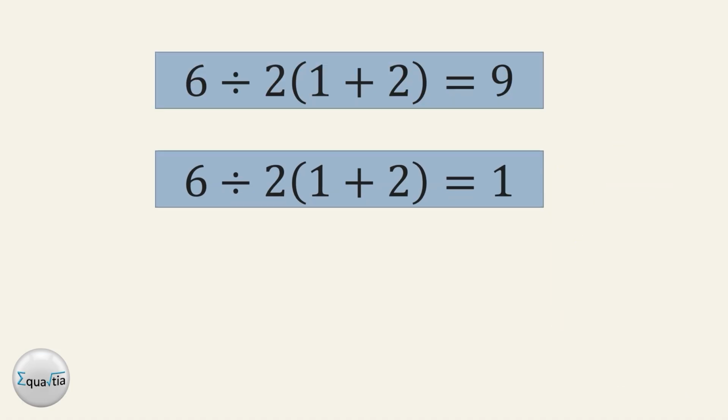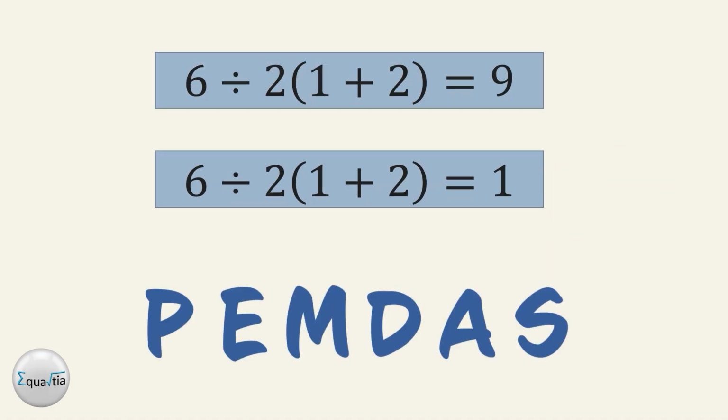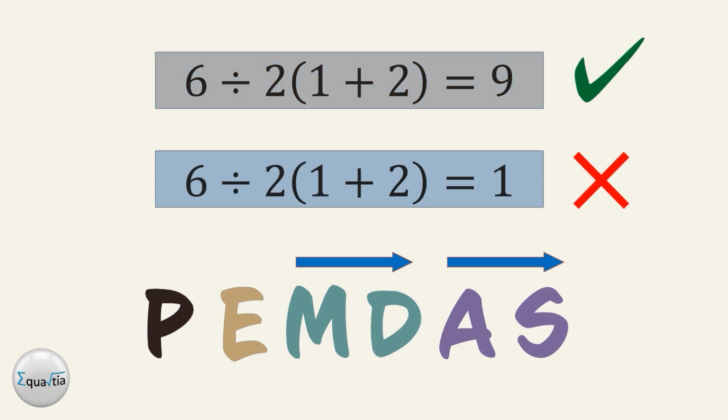So the internet argument ends when we follow PEMDAS correctly. Parentheses first, exponents next, then multiplication and division from left to right, then addition and subtraction from left to right. Using that rule, 6 divided by 2 open parenthesis, 1 plus 2 close parenthesis evaluates to 9.